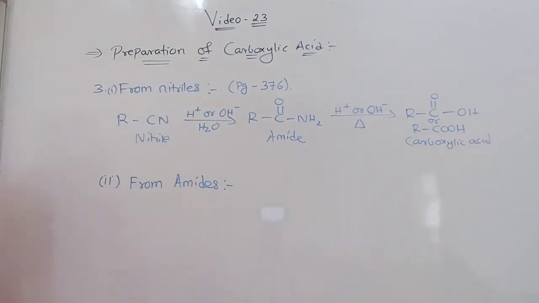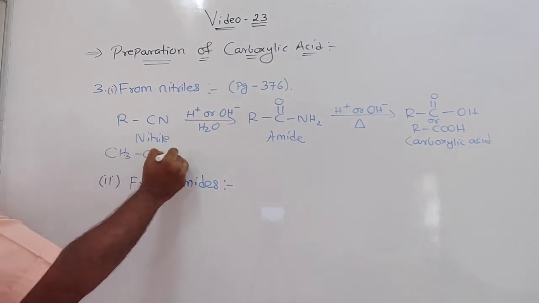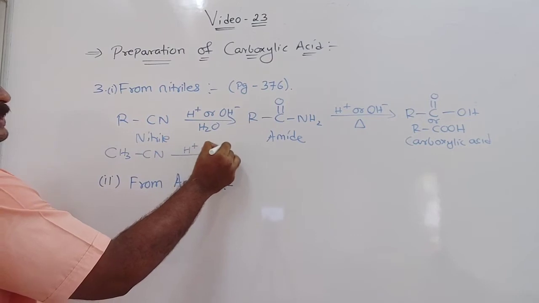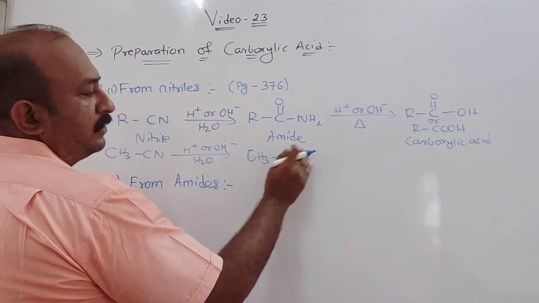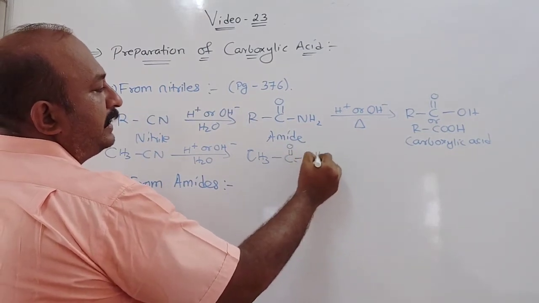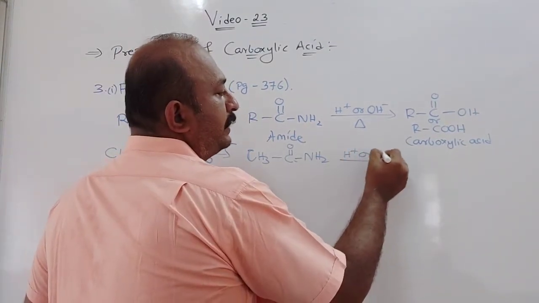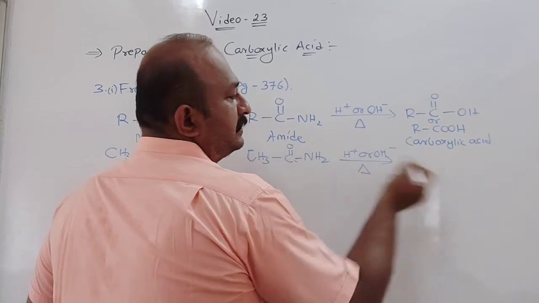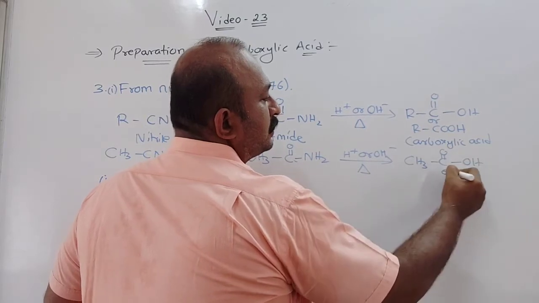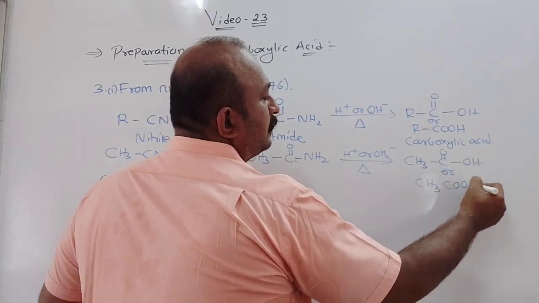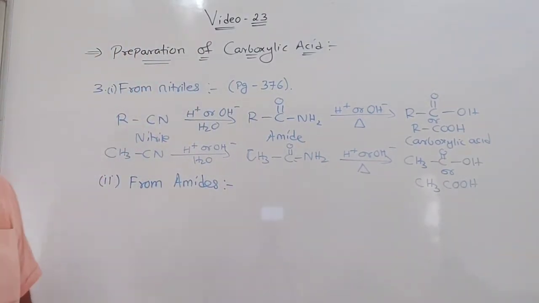Now this same thing can be written in this form also, that is CH3CN in presence of H plus or OH minus in presence of water gives you what? CH3CO, or you can also write C double bond O NH2. This is your amide. In presence of again acid or OH minus, heating this mixture, this amide will change into carboxylic group, or also you can write CH3COOH. Understood? So this is the general form and this is the reaction we are talking about.